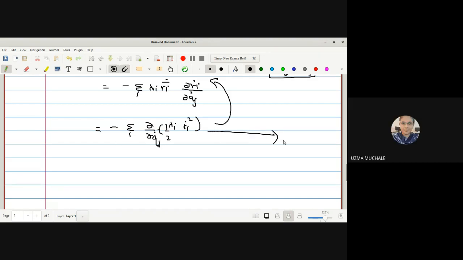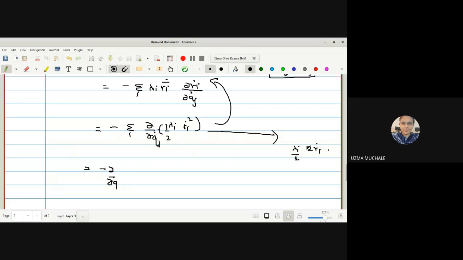Take the derivative of this. What you get is λi times 1/2, as it is 2ṙi, and this 2 gets cancelled. Again, you get λi ṙi into the derivative of ṙi with respect to q̇j. In this way we have done a simple adjustment. Why have we done the adjustment? So that here we get this.